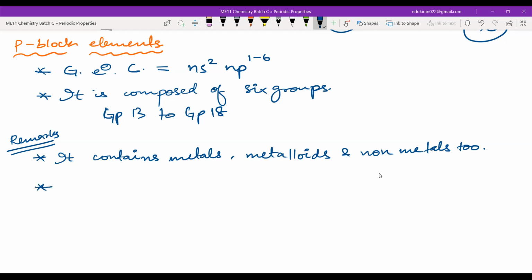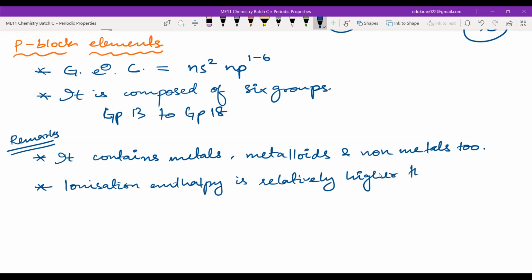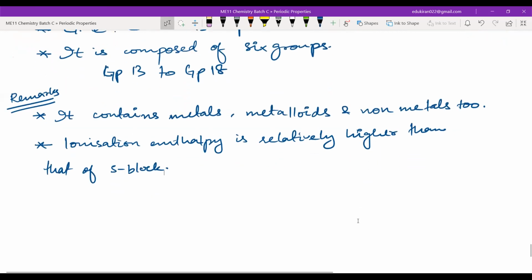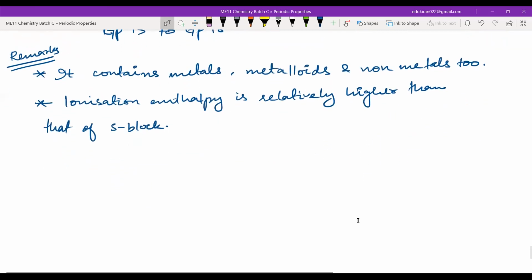Now, the next point is that ionization enthalpy is relatively high, relatively higher than that of the S block. That means it is a bit tough to remove electrons from the P block elements. They will mostly form covalent compounds.